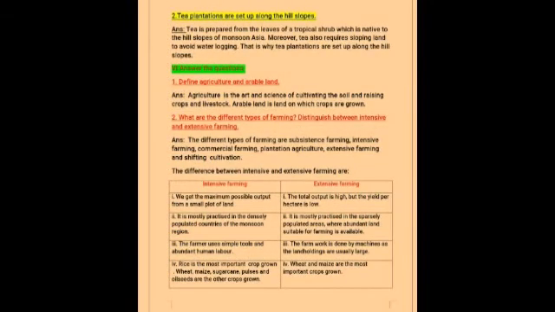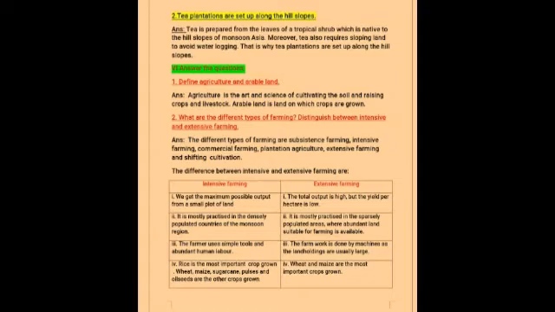So the next one, tea plantations are set up along the hill slopes. Why? Tea is prepared from the leaves of a tropical shrub which is native to the hill slopes of monsoon Asia. Moreover, tea also requires sloping land to avoid waterlogging. So that is why tea plantations are set up along the hill slopes.